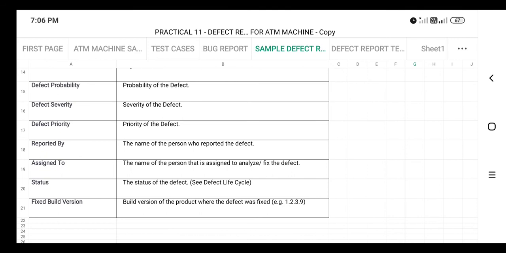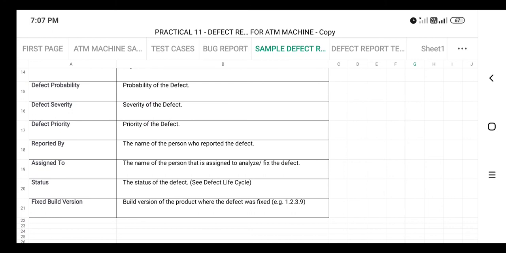After that, track the status of the defect, whether the bug is fixed or not, again and again. If the bug is fixed, specify the fixed build version, that is, the version number on which the bug is fixed.